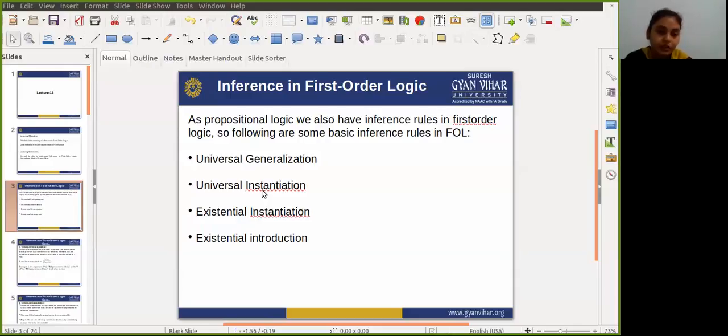First is universal generalization, then universal instantiation, and existential instantiation or existential introduction. So first one is universal generalization. Okay, so let's understand what is universal generalization.